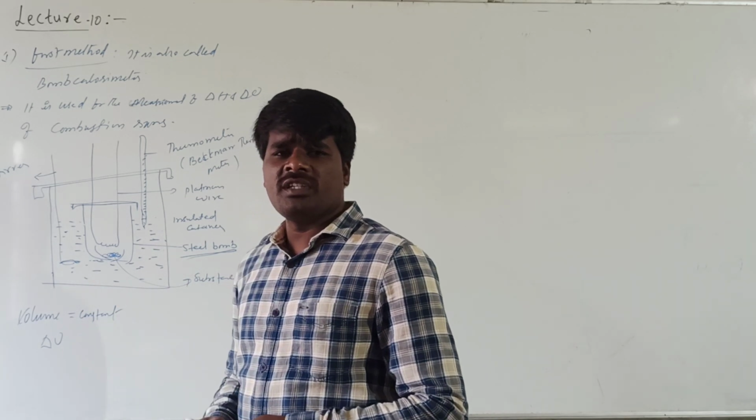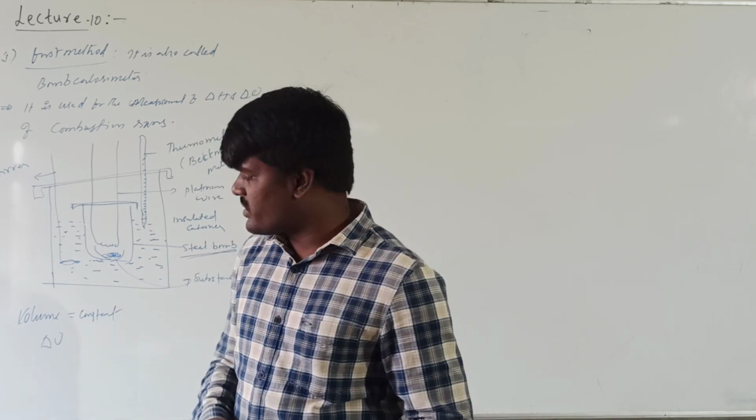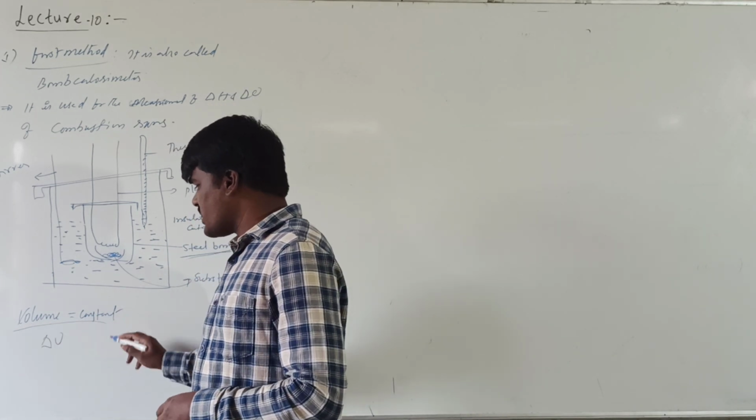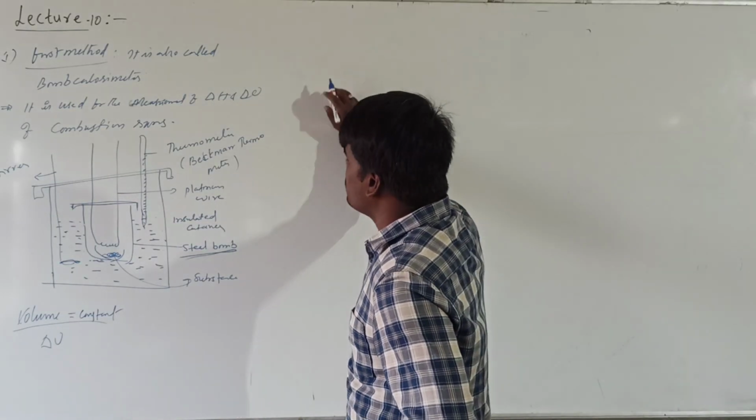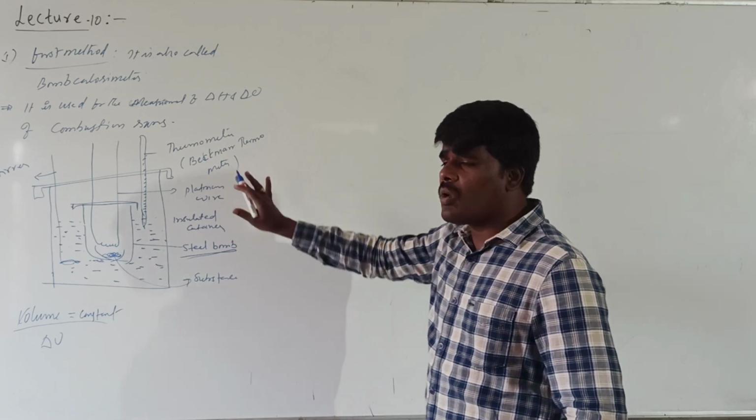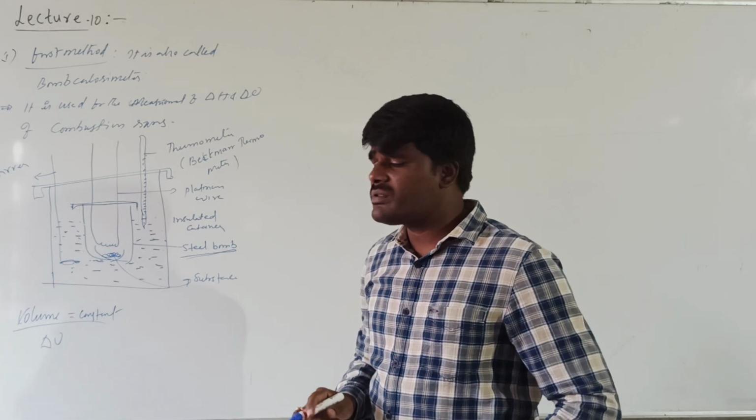internal energy change of this particular combustion reaction, which is also known as delta U, as this measurement is taken at constant volume. What is the procedure here? This is the process that is involved in this method.